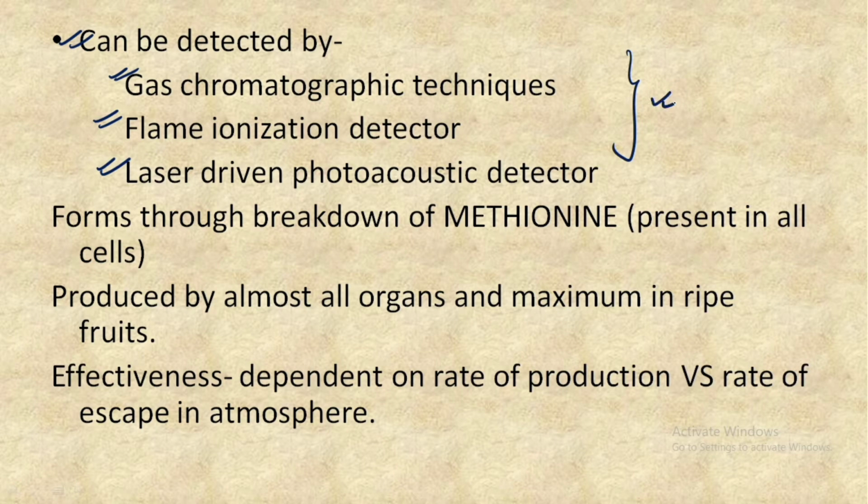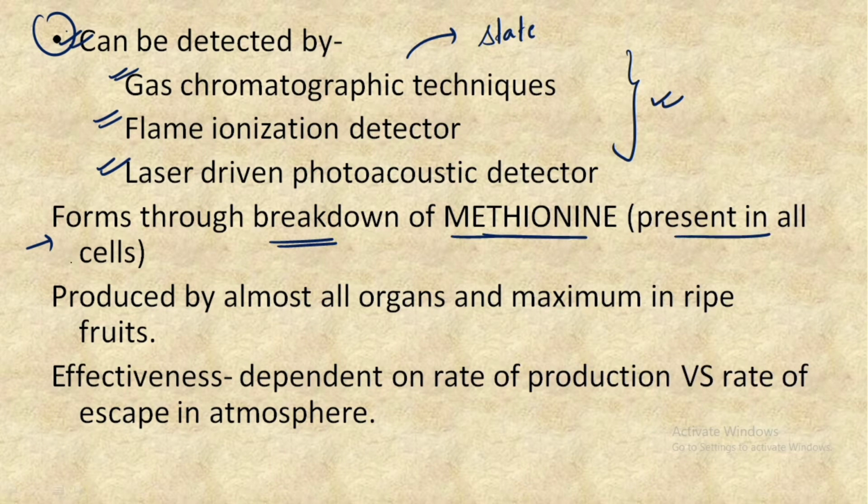Make sure you remember these points, because one question has been asked in the form of a statement type from this area. The next point is that it forms through the breakdown of methionine that is present in all the cells. So ethylene is actually formed by the breakdown of methionine. It is produced by almost all the organs, and it is maximum in ripe fruits. This means that ethylene is produced in almost all the organs of plants, and especially in maximum concentration in ripened fruits.